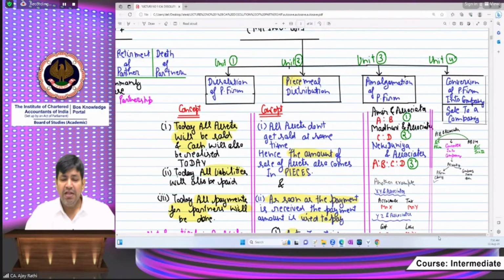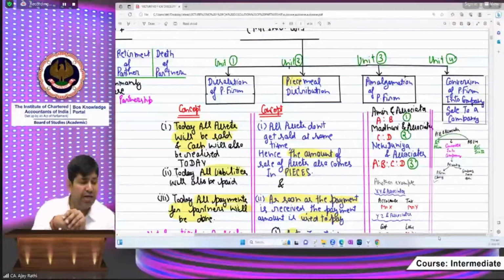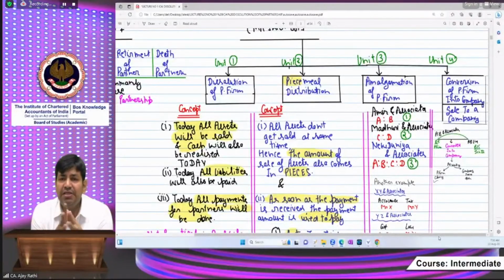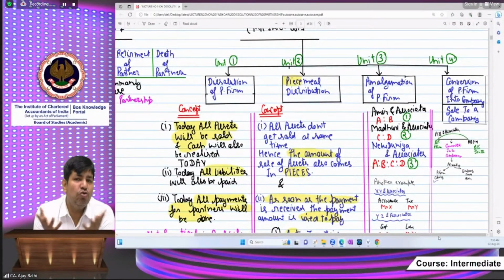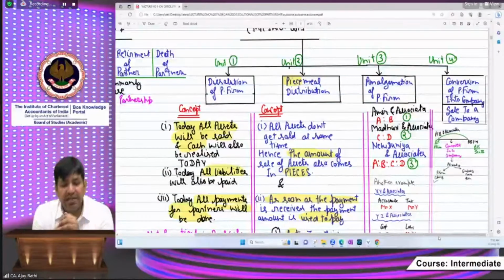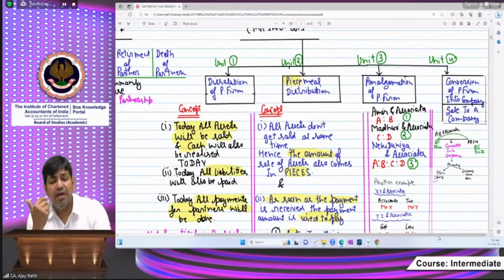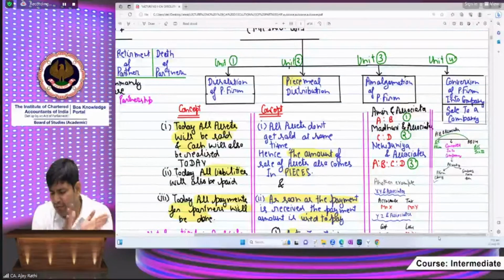Okay, beta. So you have the understanding of first unit and second unit. In the first unit, all the assets and liabilities will be realized and paid on a single date, and after that partners' payment will be there. In case of the first unit, there is no confusion. The final amount is there, only that will be distributed. And in the second unit, payment is coming gradually, and we have to pay as per the method, that is the piecemeal distribution method. In this chapter, final movement will be practiced mainly.